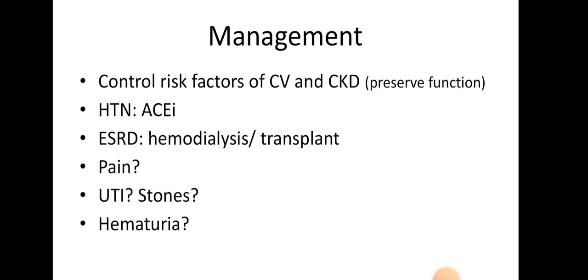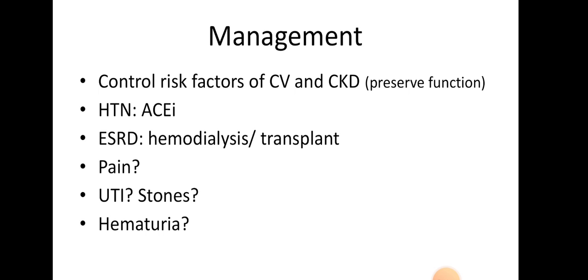How do you manage this case? In the explanation, he's telling you to control risk factors for cardiovascular and chronic kidney disease. Why? Because you want to preserve the function of the kidney as much as you can. What are these risk factors? Hypertension and diabetes, which you would like to control, and obesity and smoking. These are modifiable risk factors.